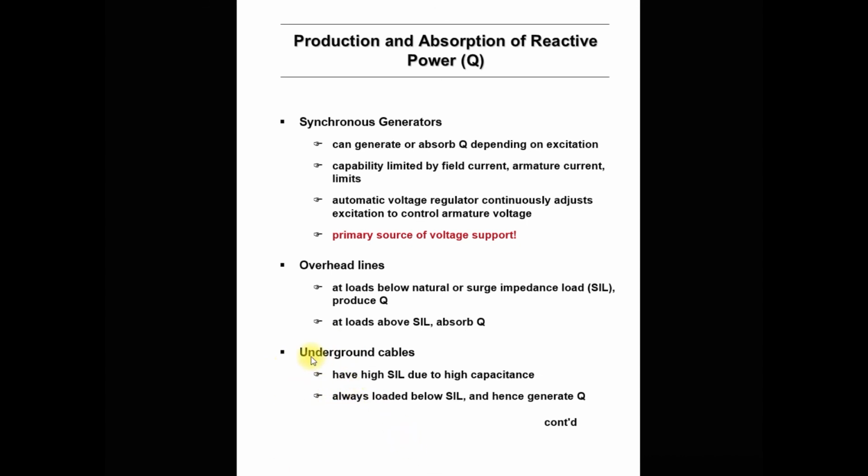Then the third one is the underground cables. Underground cables have a high surge impedance loading because of the high capacitance. So they are always loaded below the surge impedance loading. That's why they generate the reactive power. So underground cables are generally a source of reactive power.